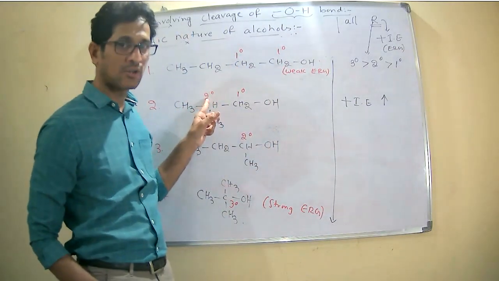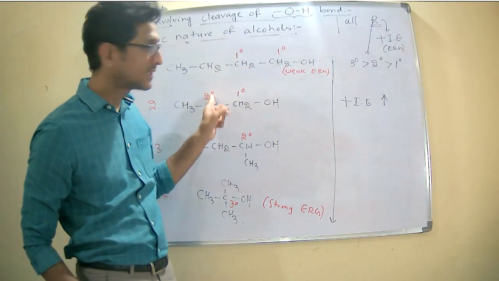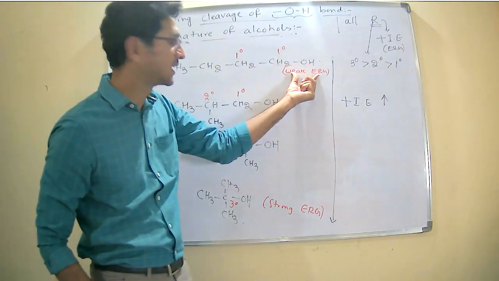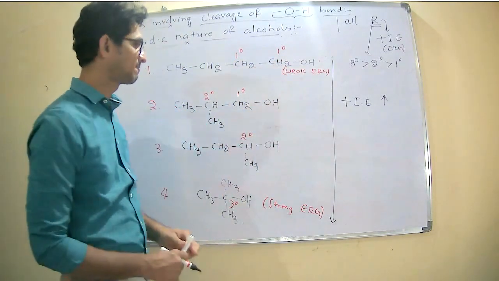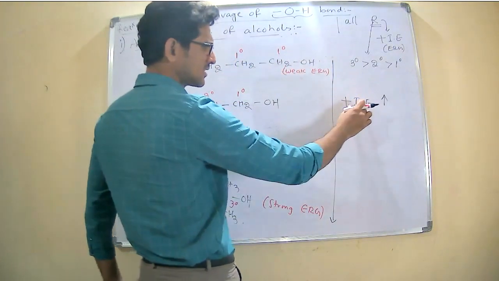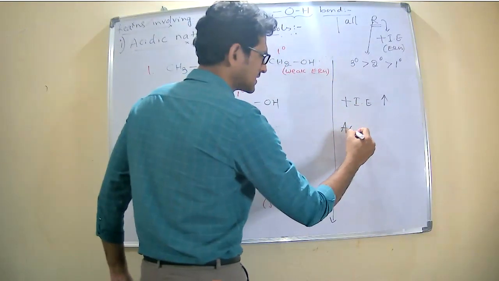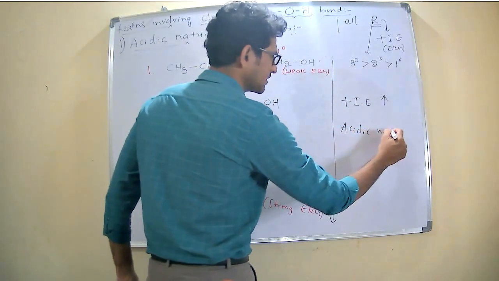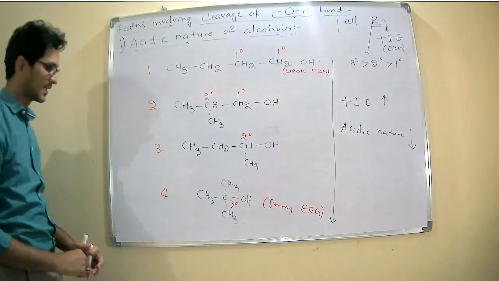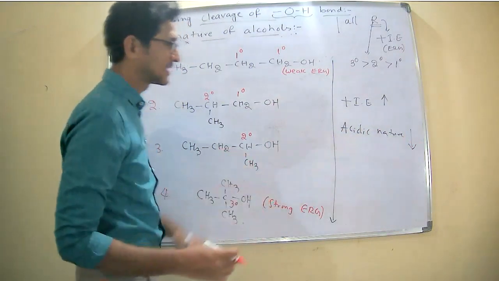It is a more electron releasing group than this. Therefore, this one is weak. From top to bottom, the strength of inductive effect increases. Therefore, acidic nature decreases.